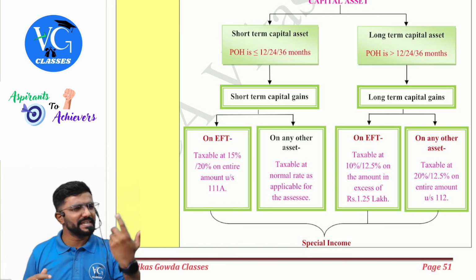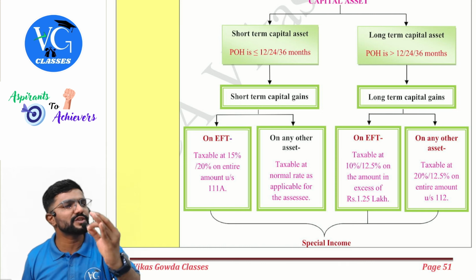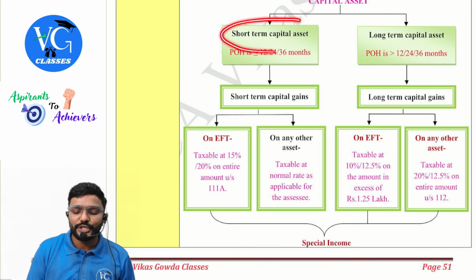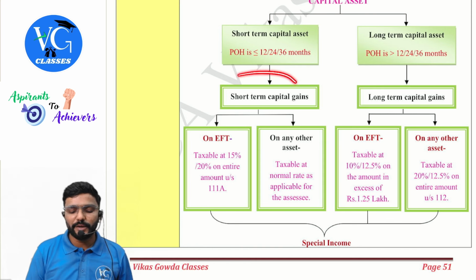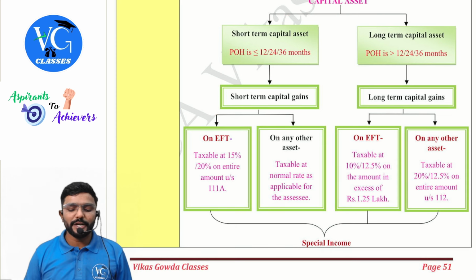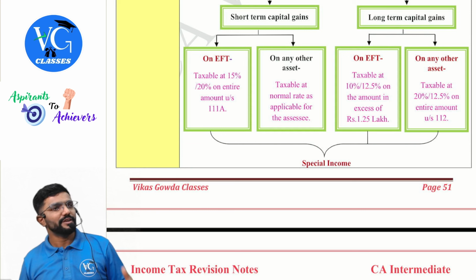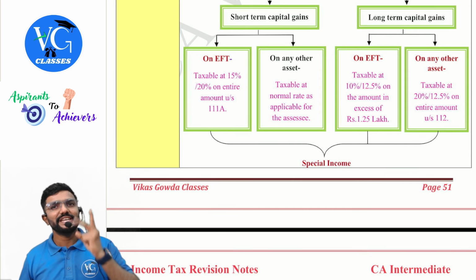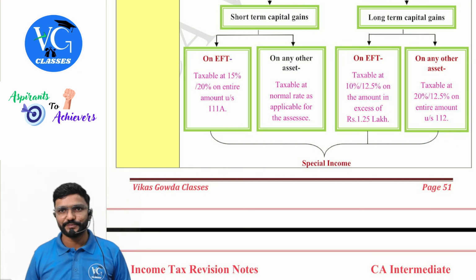If I have held the respective assets for less than or equal to 12 months, 24 months, or 36 months before the transfer, we call that asset a short-term capital asset. And when it is transferred, I need to compute short-term capital gains, guys. And short-term capital gains on the transfer of EFT, you're already familiar with this. What is EFT? Equity shares, units of equity oriented fund, units of business trust.